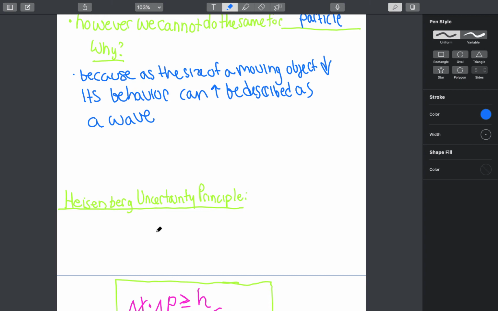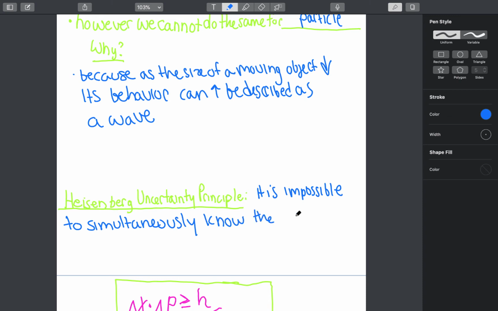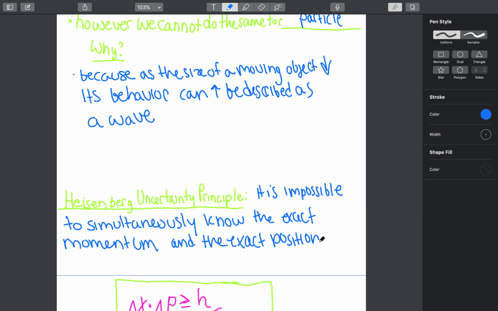So the Heisenberg uncertainty principle states that it is impossible to simultaneously know the exact momentum and the exact position of a moving object.